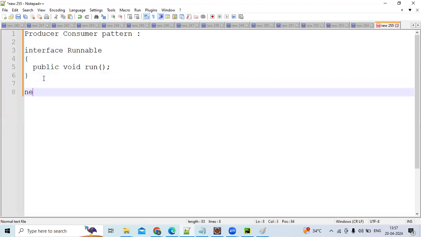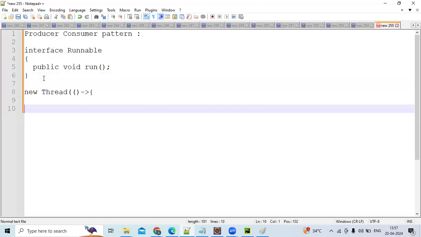Suppose you take new Thread, and you can create an object and pass it as an argument. Instead of passing that argument and calling the start method directly, indirectly the start method will call the run method. You just call the run method, so this run method will be executed directly.